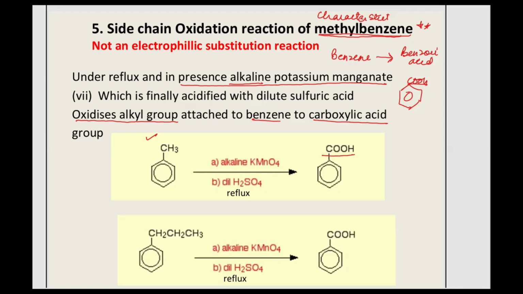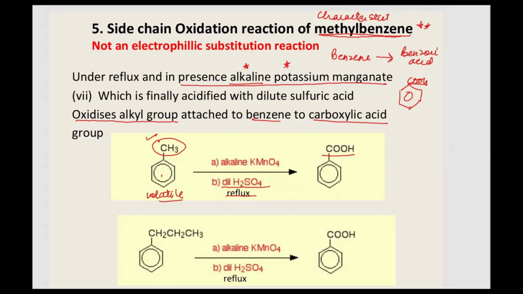Here the side chain which is attached to the benzene ring oxidizes to give you COOH, but the conditions are very important: alkaline potassium permanganate, later on you add acid to it, dilute sulfuric acid, under heat and reflux. Normally the conditions are reflux because this particular substance is extremely volatile. Volatile means it easily converts into the gaseous form, so we have to make it react with the reagents back again. So we normally reflux the benzene compounds. This is how the oxidation reaction takes place.